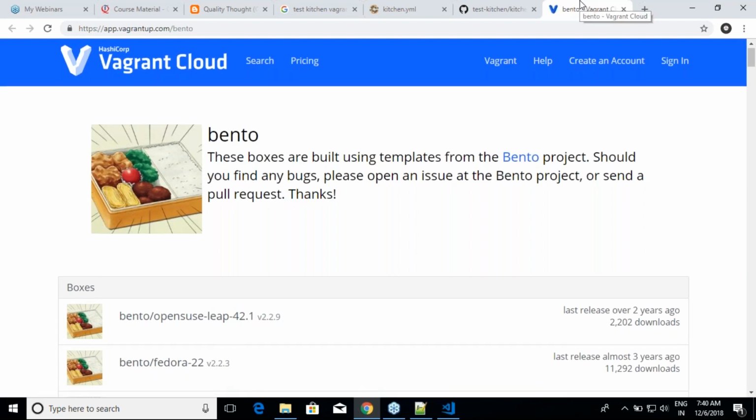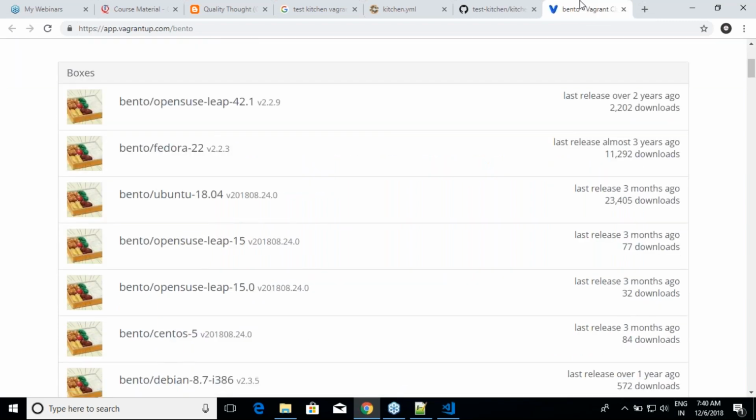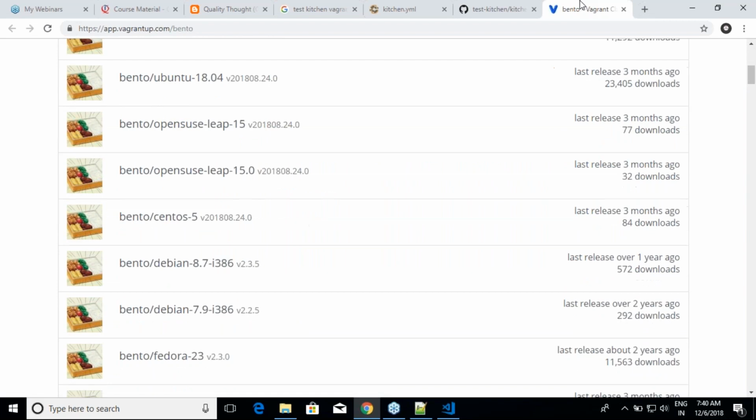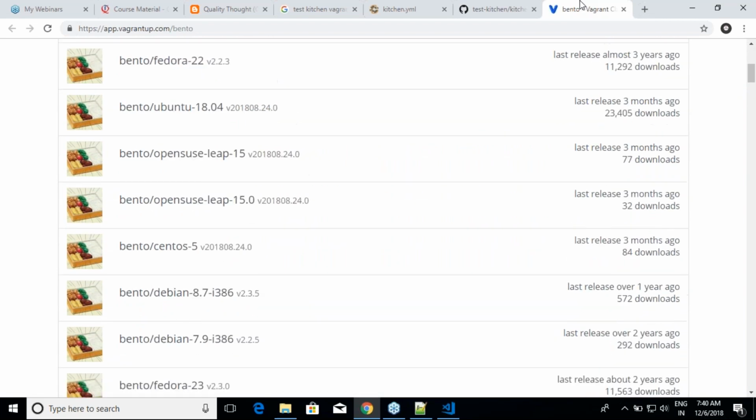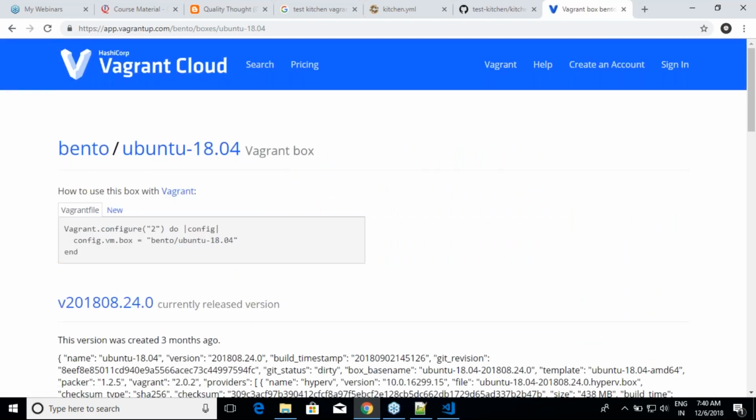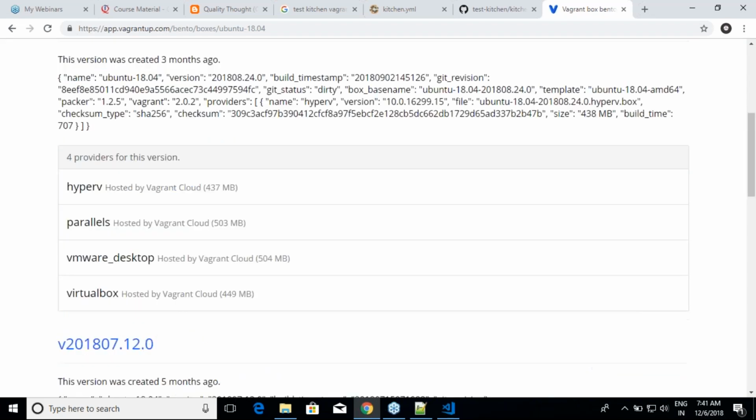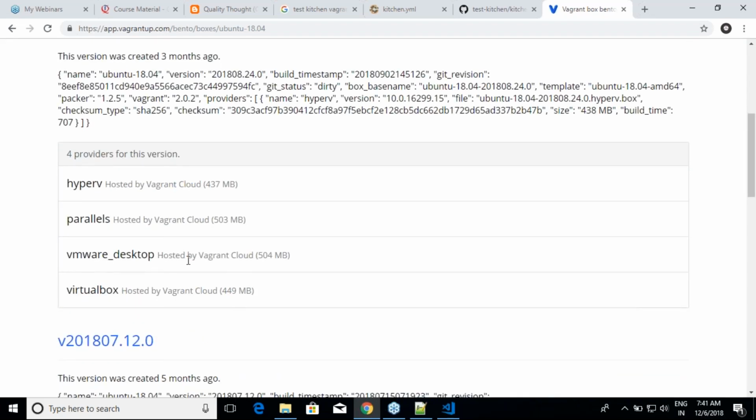These are the boxes which you can create. So you have Fedora, you have Ubuntu 18, all right? Whenever you say Ubuntu 18, this is actually what is being created. You can think of it as a virtual machine image as of now, because very soon we'll understand what a box is. All right, so he supports Hyper-V, he supports all of that stuff.